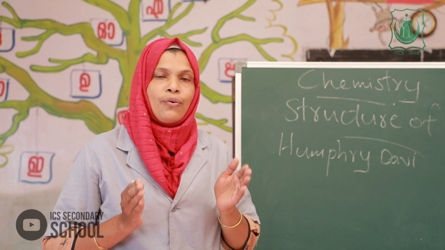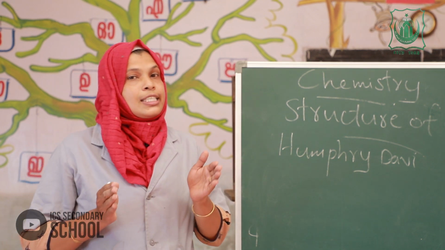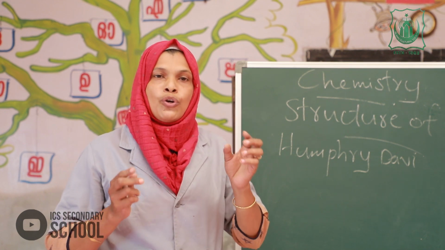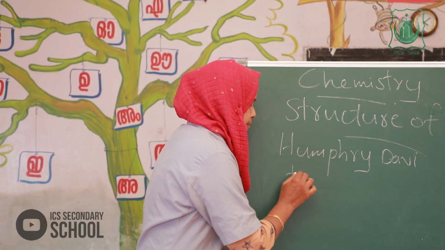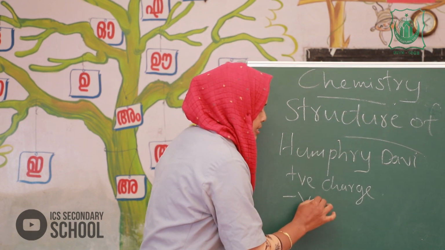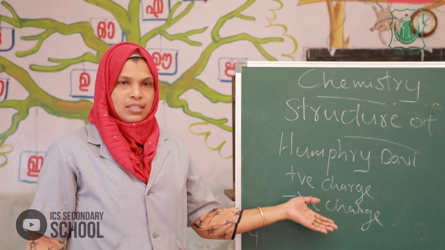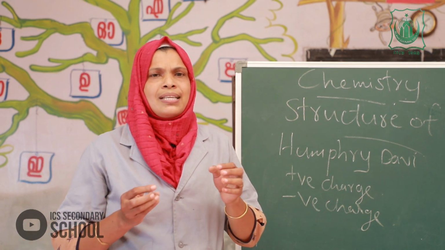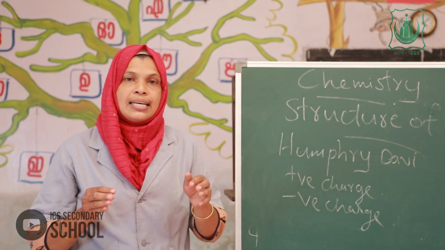Then he proved that there are two types of charges, positive charge and negative charge. And he identified that this is the reason substances attract or react with each other.